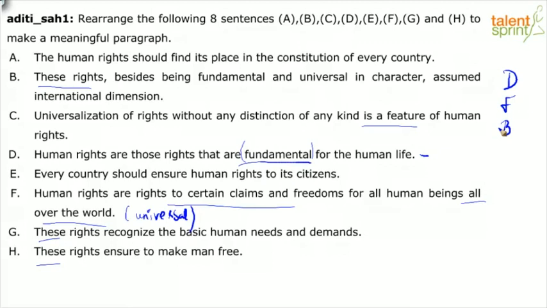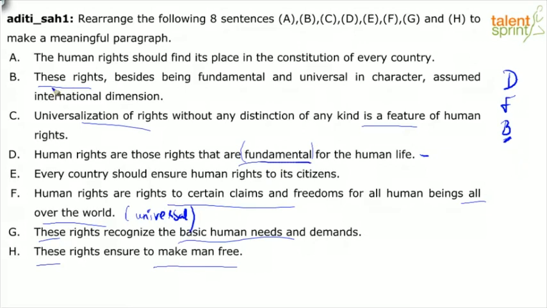So I have: these rights ensure to make man free. These rights recognize the basic human needs and demands. Universalization of rights without any distinction of any kind is a feature of human rights. Okay, let's look at B, right? Because we're trying to connect to the next sentence. So these rights, besides being fundamental and universal, assumed international dimension.